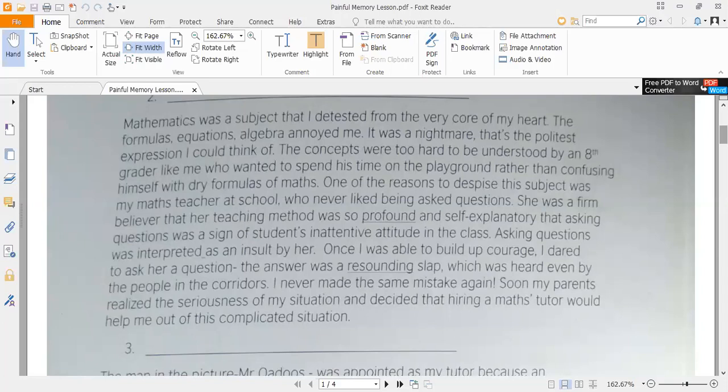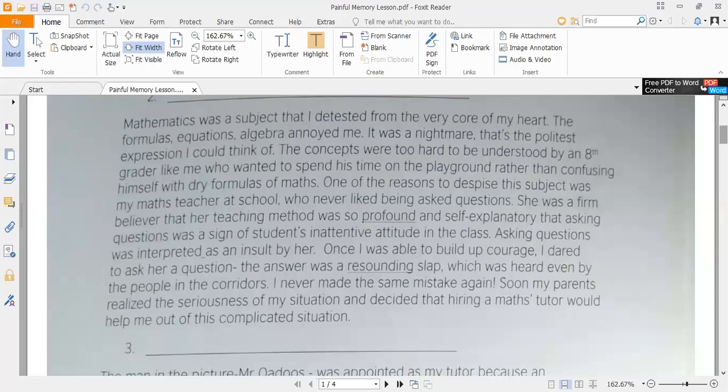And it was a great insult for the guy that he was slapped for his question in the mathematics subject, and this is also one of the reasons that he didn't like the mathematics subject.